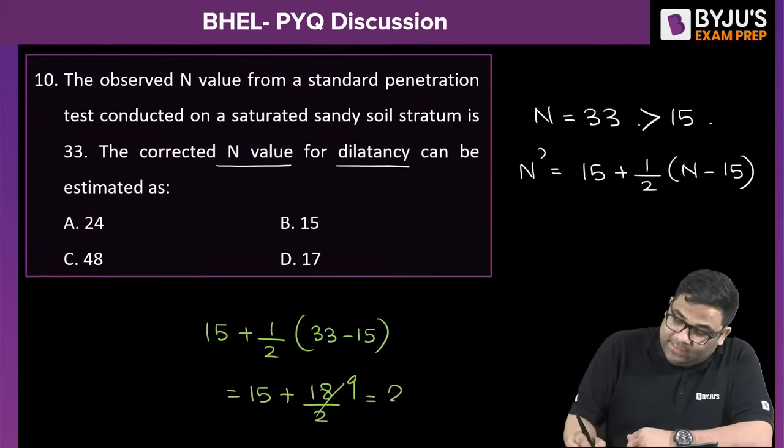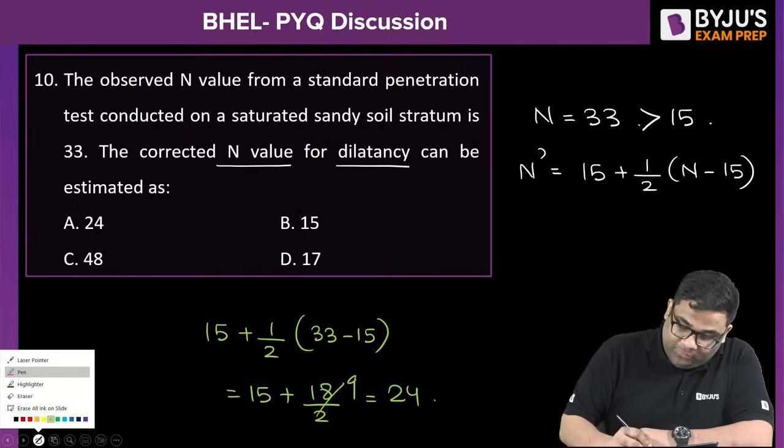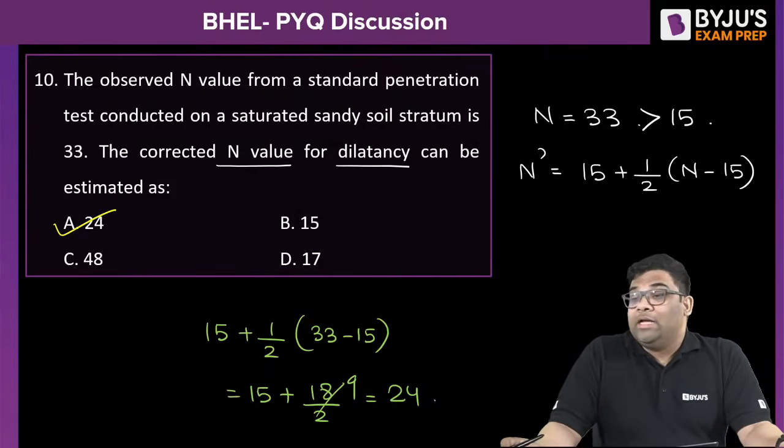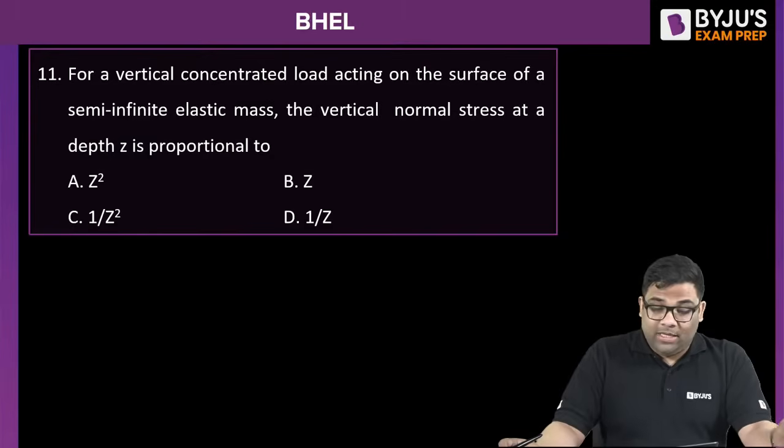9. So the correct answer is 24. Again, option A. Let us see the next question. So 10 questions are over. 30 more questions to go.